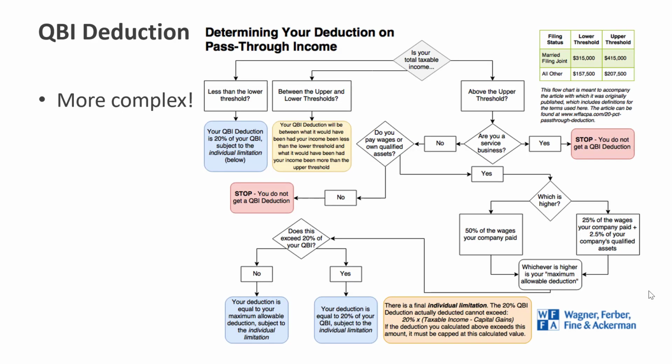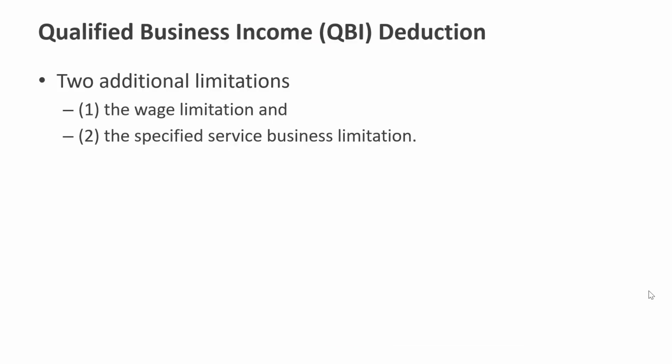Okay, I wish it was as simple as that, but naturally it isn't. Sorry, I'm taking a little drink here. And so we need to press on with some of the complexities. So there are two additional limitations. One is called the wage limitation, or the wage and capital limitation. And the second one I describe as the specified service business limitation.